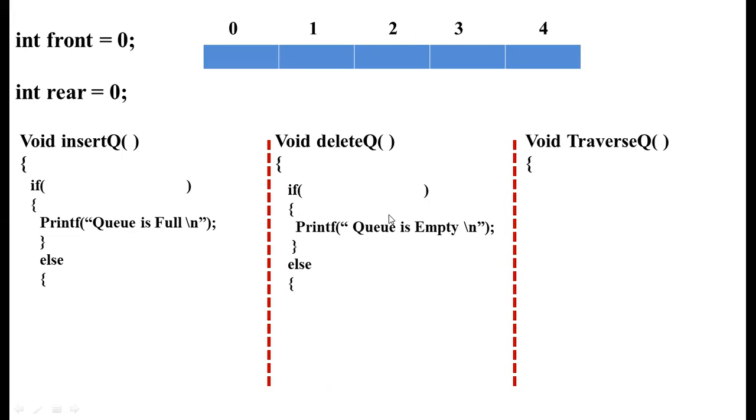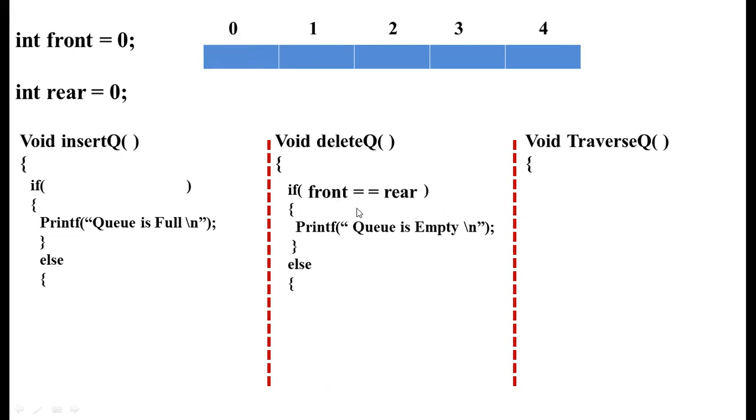The queue will be empty when the front and rear positions both point to the 0th location. So initially, if both front and rear are pointing to the first location with index value 0, then we cannot delete an element. So here the condition will be front is equal to rear.